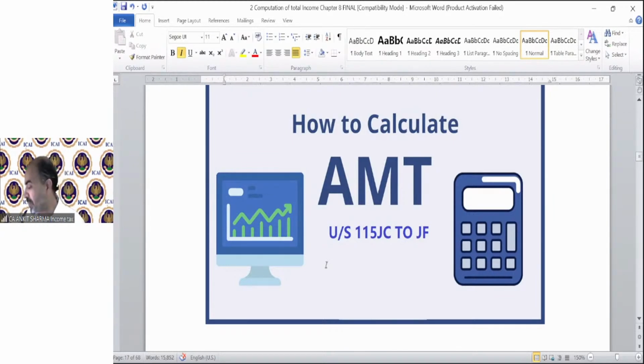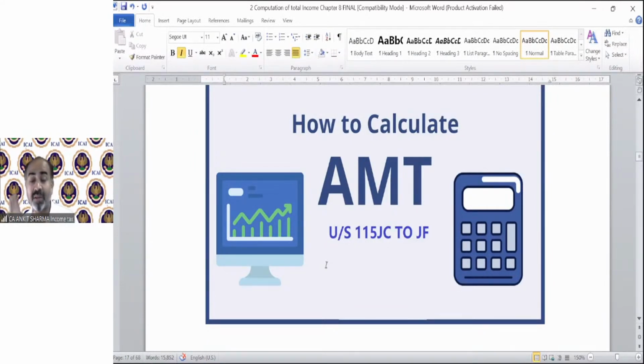The concept of AMT is very interesting, or confusing also. You might be thinking why AMT is applicable by the government, but everything has a reason in this world. So there's a reason why the income tax department introduced this AMT concept. I think from assessment year 13-14 it is applicable. Before that it was not applicable in our country.